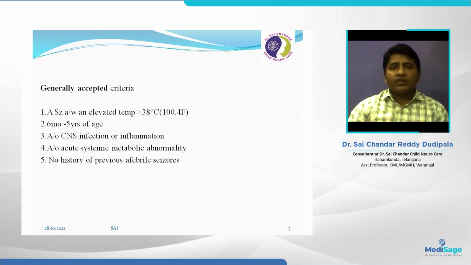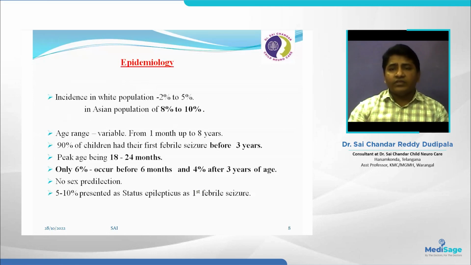What are the incidence and prevalence of febrile seizures? What are the common age groups? Let us discuss. In the white population, 2 to 5% of children have febrile seizures. In the Asian population, it is 8 to 10%. In India, especially in our locality, it may be 15 to 20% of children who have febrile seizures before 5 years of age. So age is very important in febrile seizures, and we already mentioned that it is an age-dependent phenomenon.